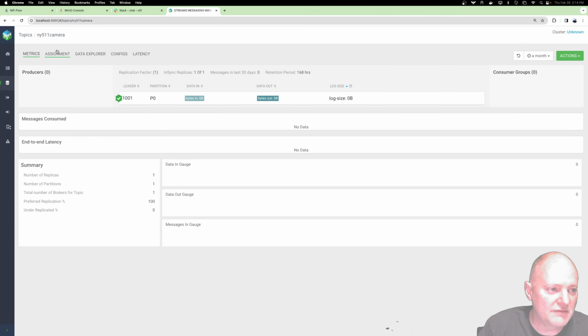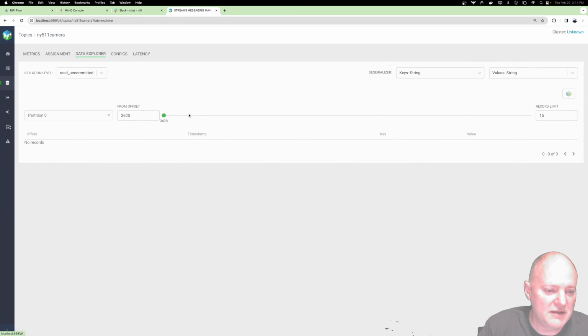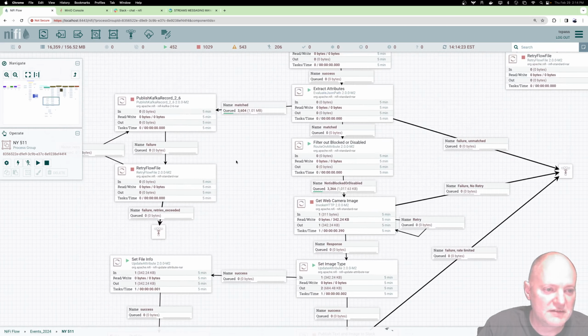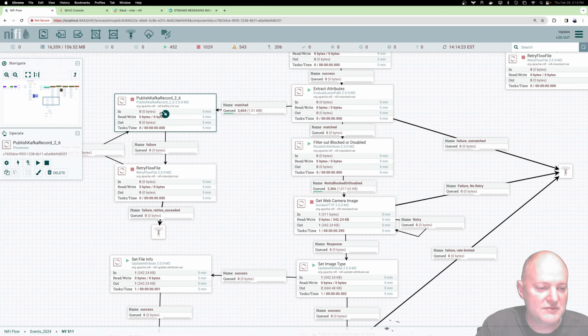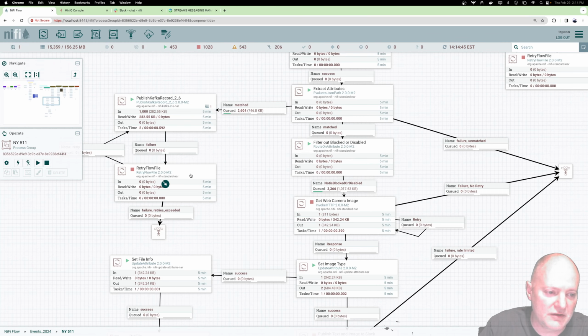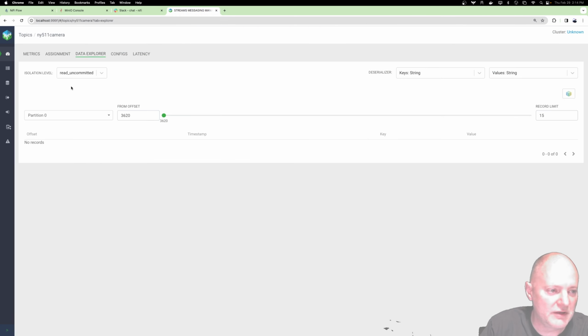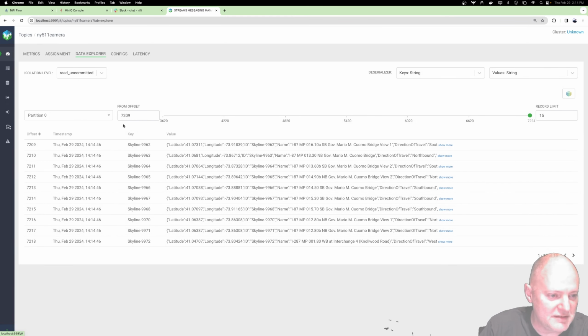Let's look into Kafka. So we're sending this to the 511 camera topic. Did we get any data yet? We've got to open that up. Let's start sending some data to Kafka. Make sure we're going to the right place. And I'm just going to let all that go. If it fails, we retry here. But those 3600 went in. Nothing, well, you could see it updated behind the scenes but didn't load it.